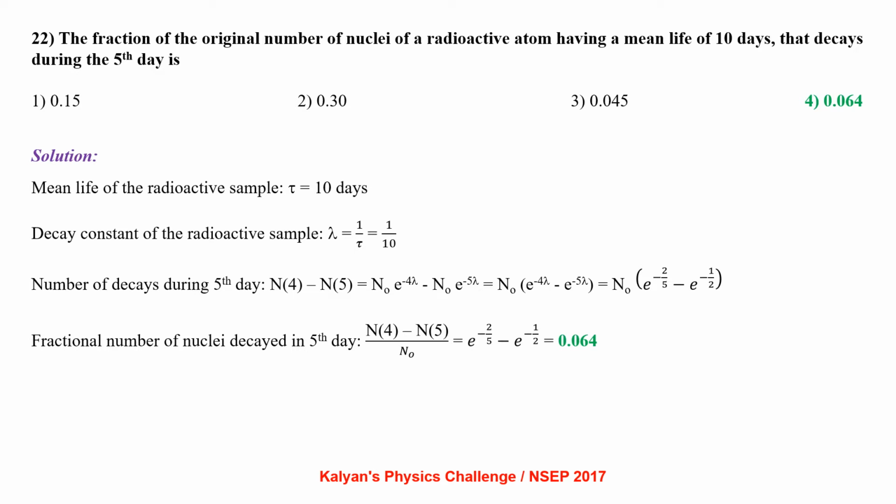The fractional number of nuclei decaying in the 5th day, N4 minus N5 by N0, that is e power minus 2 by 5 minus e power minus 1 by 2, which comes out to be 0.064.